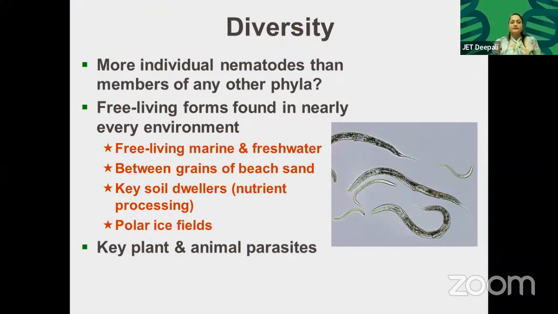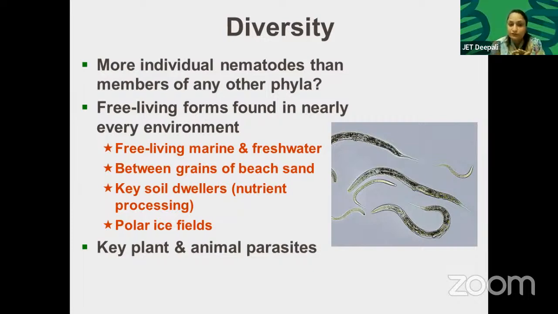See, diversity. Now, Nematoda, we will cover the whole Nematoda today. More individual nematodes than members of any other phylum. Free living forms are found in nearly every environment. Free living, marine, freshwater, between grains of beach sand, key soil dwellers, nutrient processing, polar ice fields. It means they are so diverse. They are found everywhere. Polar ice fields also means some species can resist cold temperatures.